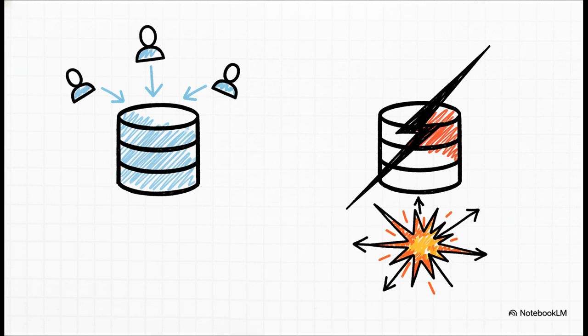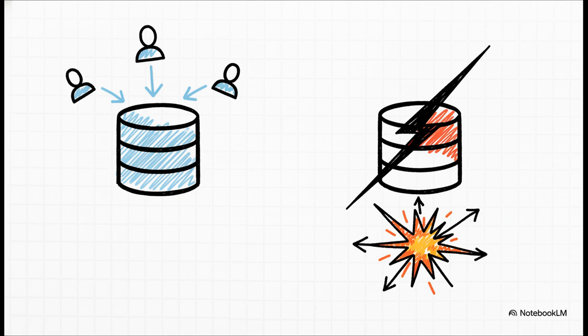This is conflict avoidance. If the app can make sure that all writes for a particular record always go through the exact same leader, well, conflicts become mathematically impossible. For example, you could route traffic so a specific user always connects to a home region based on where they live. From that user's point of view, the database behaves exactly like a single leader setup. No one else is touching their data on another server.